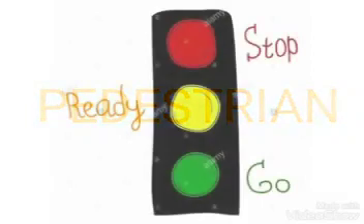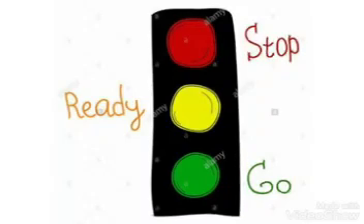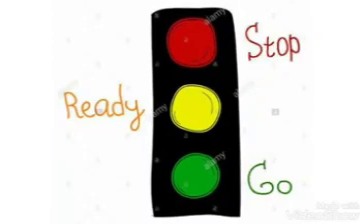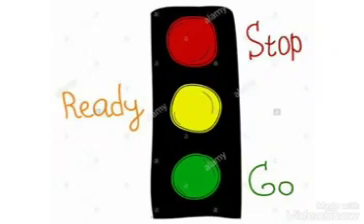P-E-D-E-S-T-R-I-A-N. Pedestrian. Now, do you know how many colors the traffic light have? 3. Beautiful. And they are red, amber, the one you commonly refer to as yellow, and of course green. The red tells us to stop, the amber tells us to get ready, and the green tells us to what? Go. Okay, so you shouldn't forget that. And these help us to prevent accidents on the road.